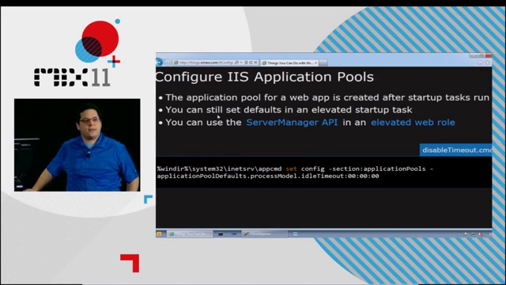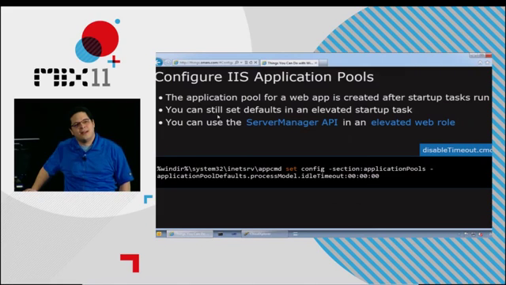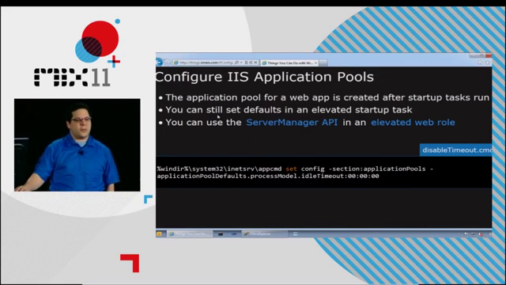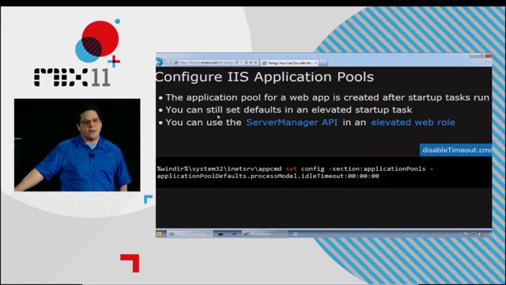Back on the subject of redirect, is there any way to redirect to an under construction or maintenance page? Okay, so the question was, is there a way to redirect to an under construction or down for maintenance page? You could set something up like that. What Windows Azure will do is take the traffic in and run your web app. If your actual Windows Azure application is offline, then there's nothing listening there. You could do it at the DNS level or something, but there's nothing that Windows Azure provides that really does that. Okay, so back to here, yeah.